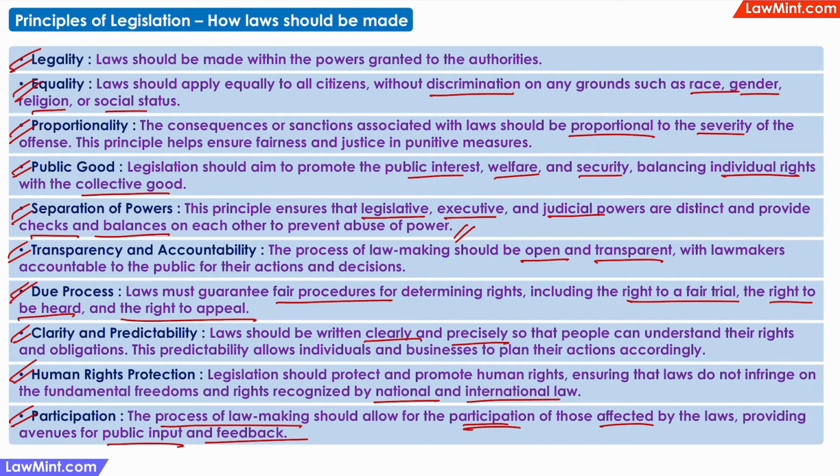You will see that all of these principles are common sense, and many of these principles such as legality, equality, separation of powers, due process, human rights protection are built into the supreme rule book of the country itself. That is, they are built into the Constitution.